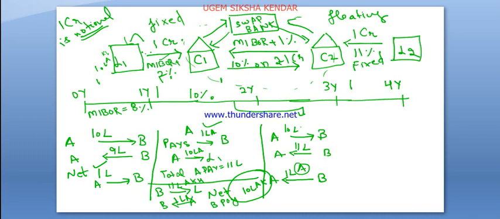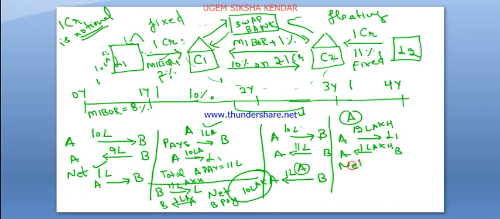In the other case, here A pays to the lender MIBOR plus 2, basically 12 lakh, because MIBOR is 10, but A gets 1 lakh from B also. So net A pays 11 lakh. So here A becomes fixed, here it is 11, here also 11.